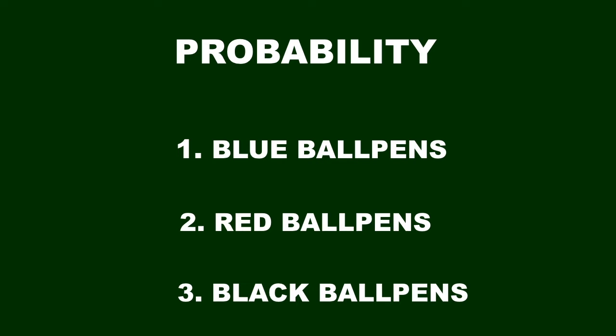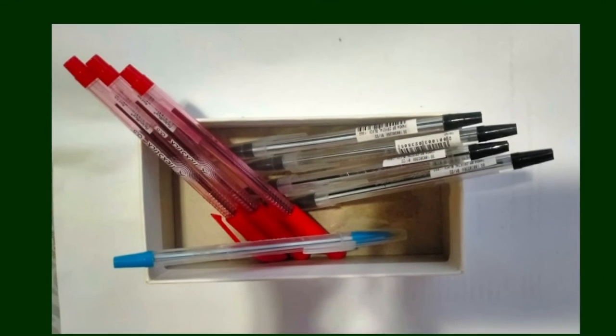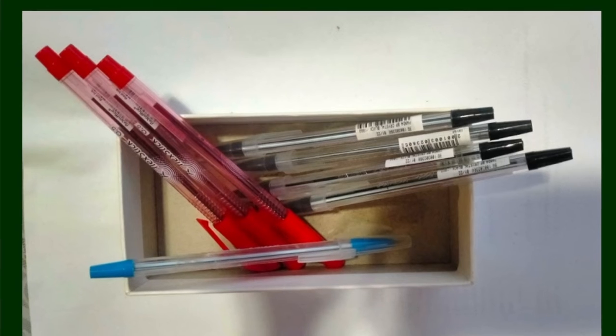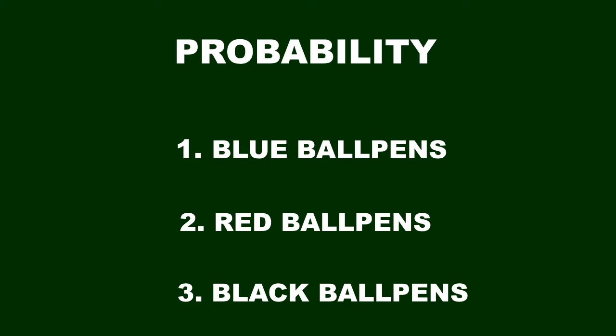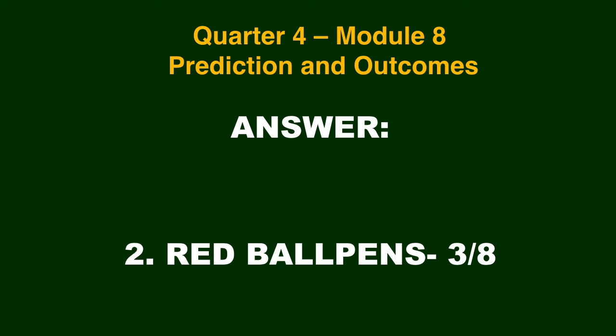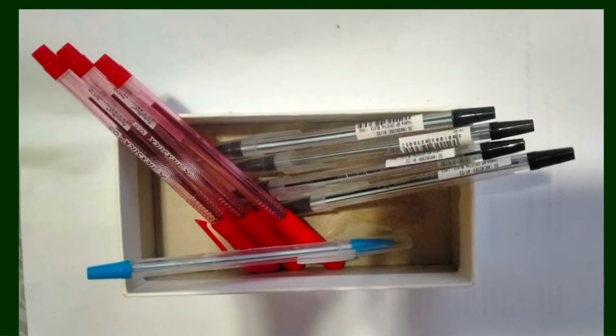Okay, what is your answer for number 1, blue ball pens? Number 1 answer is 1/8. Yes, 1/8 because there is only 1 blue ball pen out of 8 total number of ball pens inside the box. That's good. What about for number 2? The answer is 3/8 since there are 3 red ball pens out of 8 ball pens inside the box.